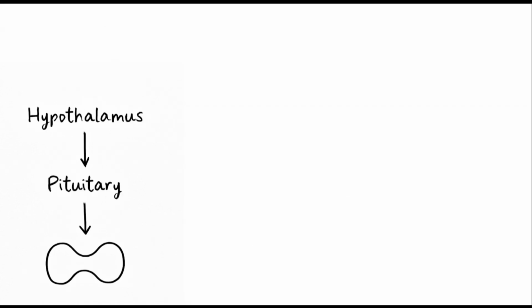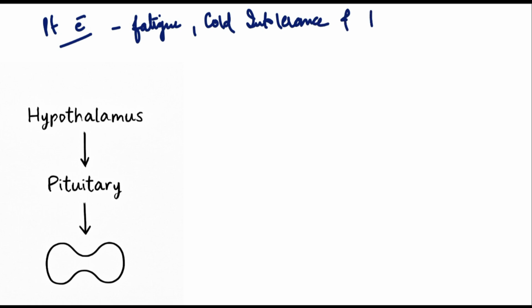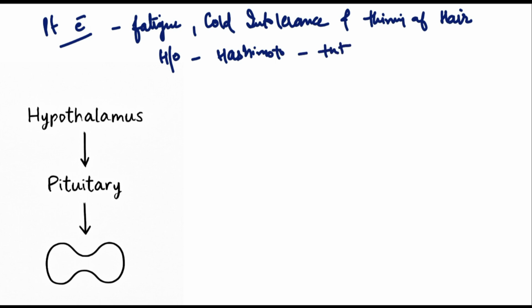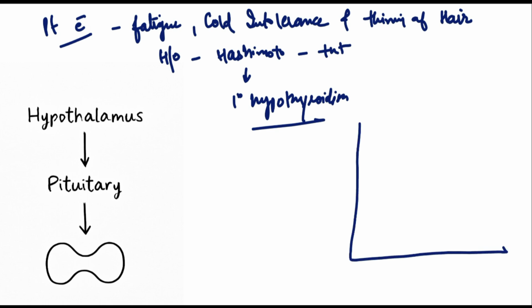Let's do another example. The patient presents with fatigue, cold intolerance, and thinning of hair, and a family history of Hashimoto's is present. So we suspect primary hypothyroidism in this patient. So what will be the level of TSH, T3, T4 and reverse T3?